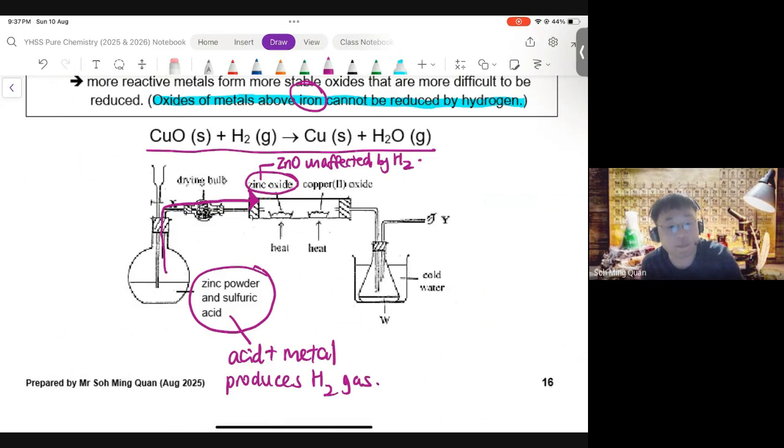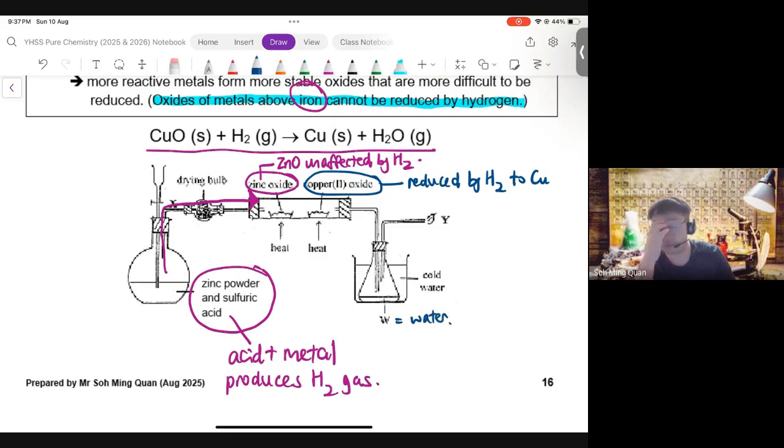However, copper 2 oxide is reduced by hydrogen to Cu metal. Okay? Now, so the hydrogen forms H2O, which can be condensed as a liquid. So W here is water, right?